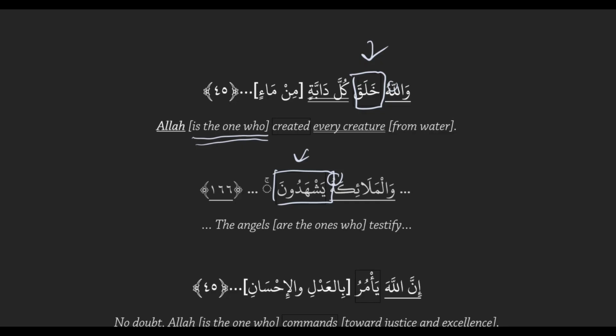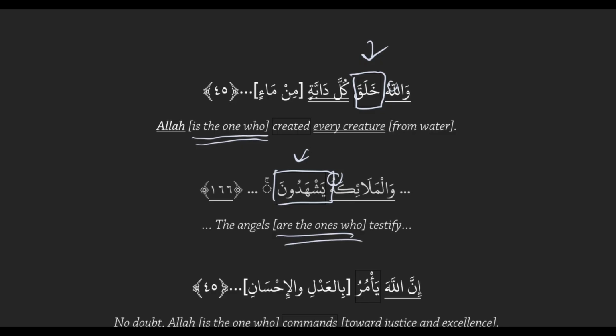This anomaly is being applied because the doer is coming before the action. How does this apply in our translation? The angels are the ones who testify. We're highlighting the angels by bringing them forward.